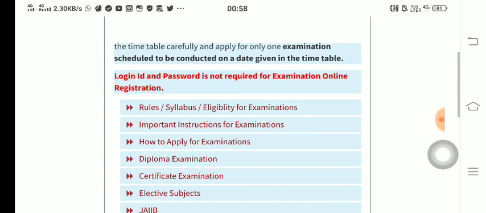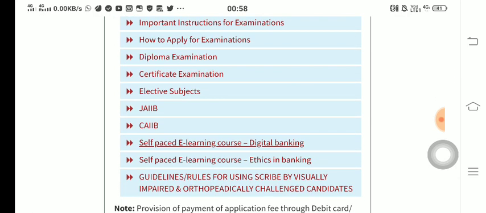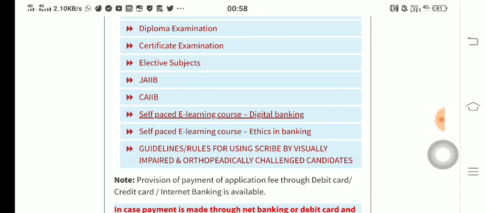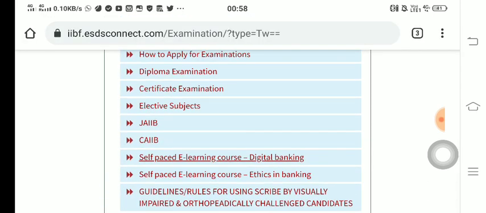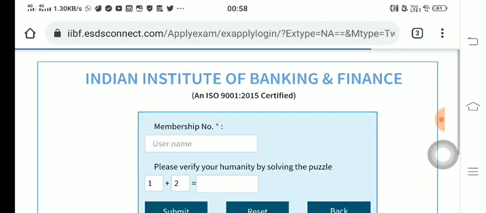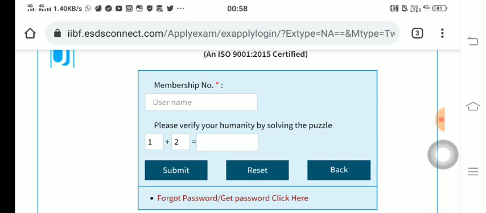Here are basically rules, syllabus, eligibility, important instructions, how to apply, diploma examination, certificate examination, JAIIB, CAIIB, and various other courses. I am going to talk about the JAIIB, so just click on this link. As I discussed earlier, you will get this if you have already taken a membership card from the IIBF. If you have not, then this page is not applicable and you will have to click on non-members.